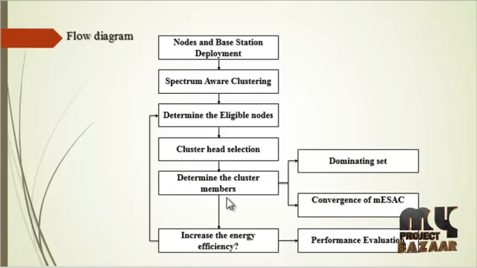And then the block is determining the cluster members. The determination of cluster members is subdivided into two parts: one is a dominating set and another one is convergence. The dominating set selects the nodes, and the convergence is responsible for the convergence of the process. Next, this increases the energy efficiency. Finally, we achieve the energy efficiency. Then the performance evaluation will be calculated. If not, the process will be continued while determining the eligible nodes.